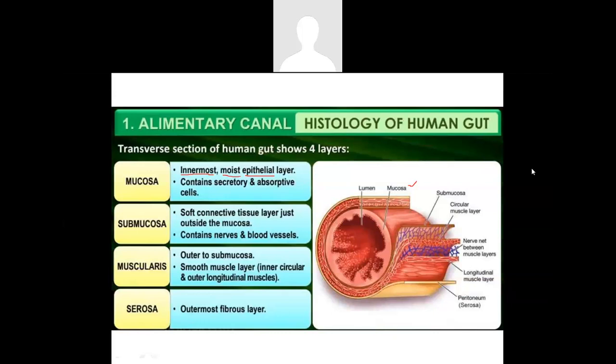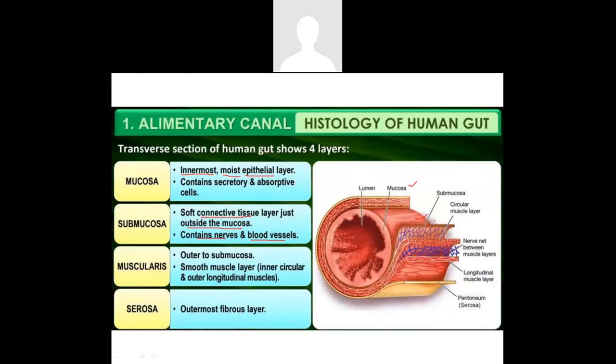So it's made up of epithelial cells. It contains secretory and absorptive cells, which means it has cells capable of secreting chemicals, and cells capable of absorbing food and energy molecules as well.